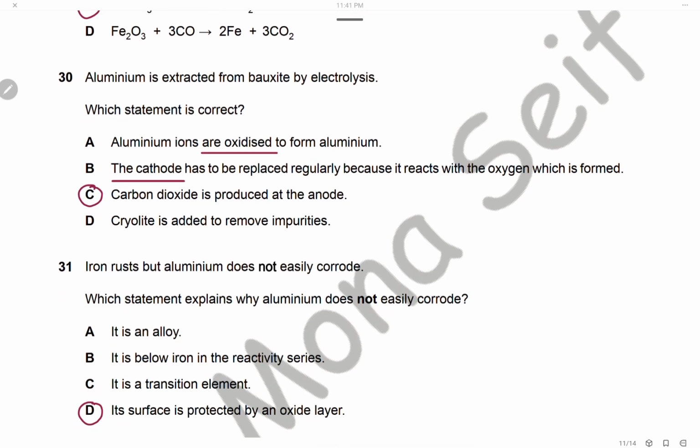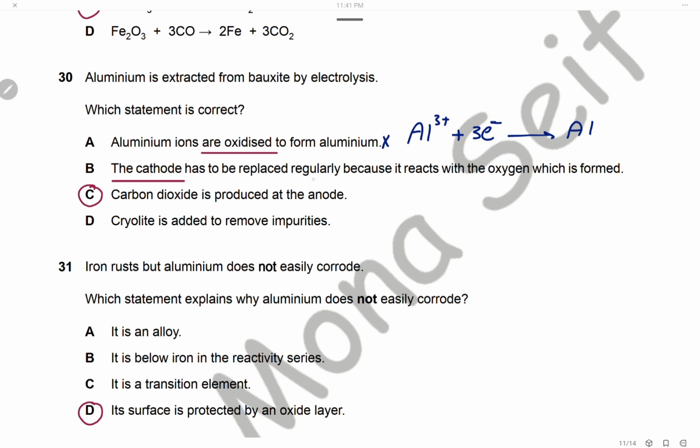Question 30. Aluminium is extracted from bauxite by electrolysis. Which statement is correct? Aluminium ions are oxidized to form aluminium. As we know, aluminium ion has a charge of +3. It is attracted to the cathode where it gains 3 electrons to form aluminium. Gaining electrons is reduction, so of course it is not oxidized.